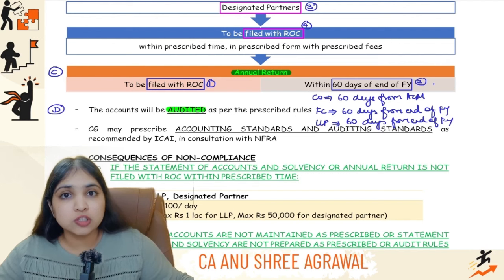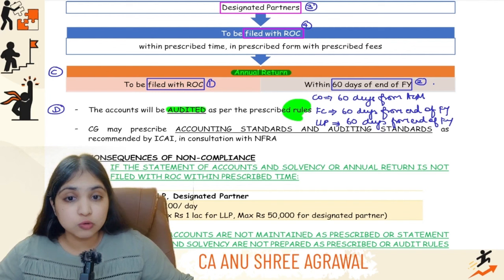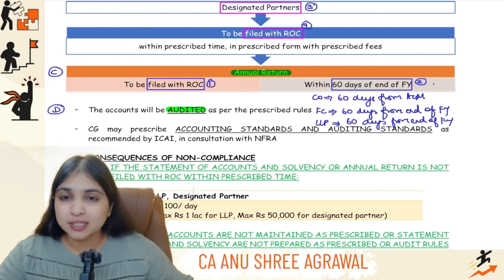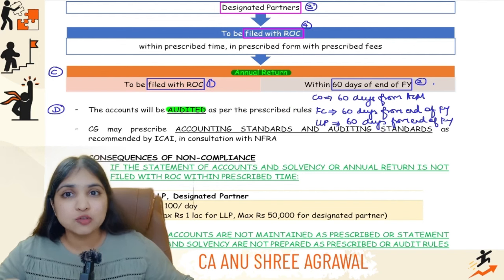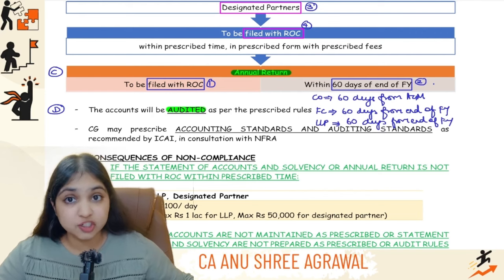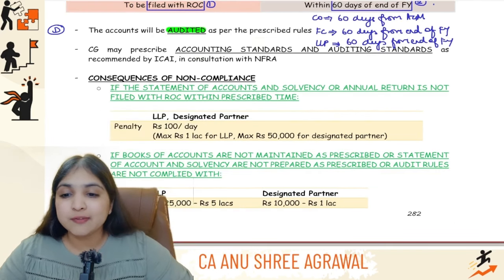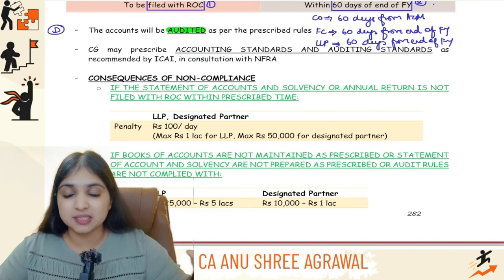Even in LLP, the books of accounts have to be audited, but there are rules, guys. Every LLP does not have to get the books of accounts audited. Which LLP has to get the audit done? There are separate rules and regulations, but they're not in our syllabus. We just have to remember that accounts will be audited as per the prescribed rules.